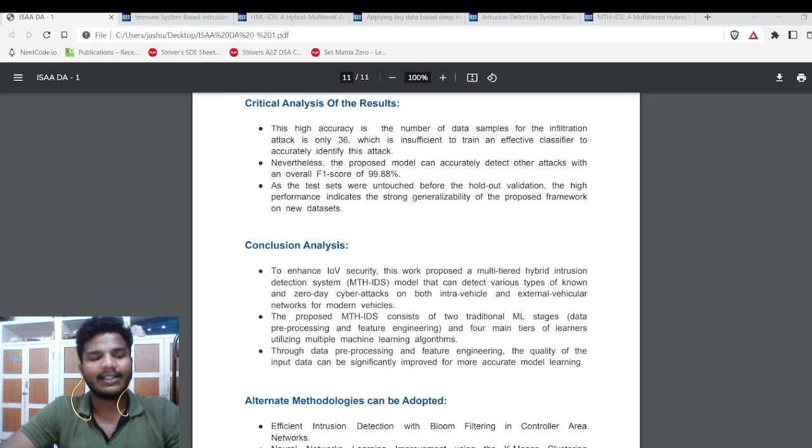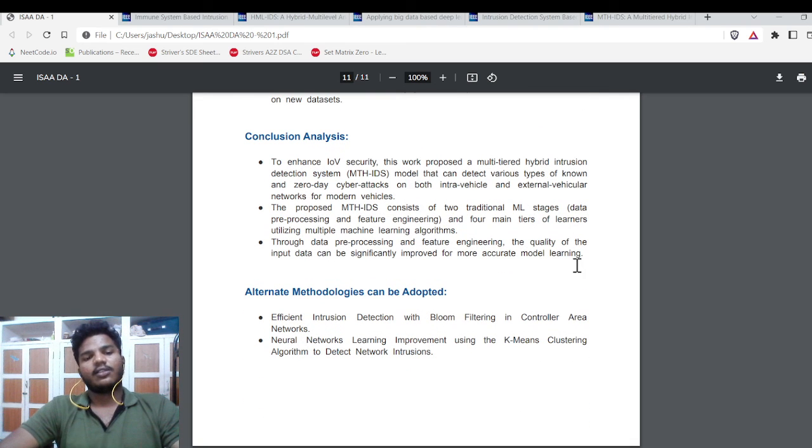It predicted accurately for known attack detection, while the second type comprises the two boosting and stacking models for supervised learning and optimization to achieve higher accuracy. So this is the final journal article, and these are the alternative methodologies that can be adopted for it. Thank you, sir.